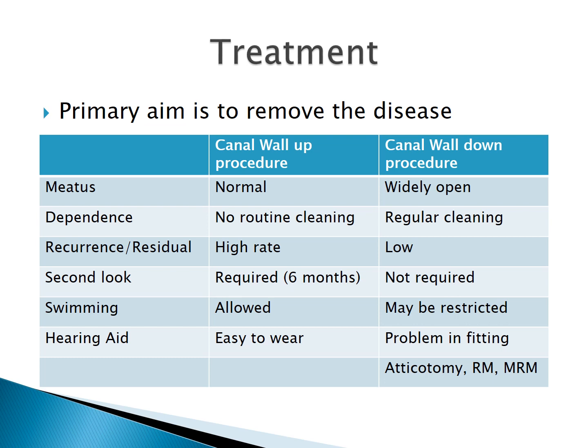Now, most commonly in India, we are doing the canal wall down procedures because the compliance of the patients is not that good, and they will not generally come after 6 months for the second look. So in the first sitting only we do the canal wall down procedure, and the most common surgical procedure for CSOM of attico-antral disease is modified radical mastoidectomy if it is a limited disease. If it is an extensive disease involving the middle ear or the inner ear also, then sometimes radical mastoidectomy can also be done. So this is the surgical management of attico-antral type of chronic suppurative otitis media.